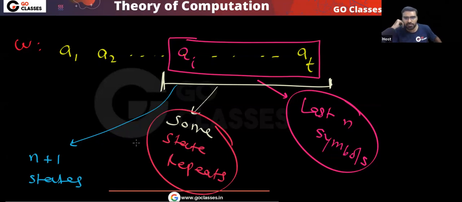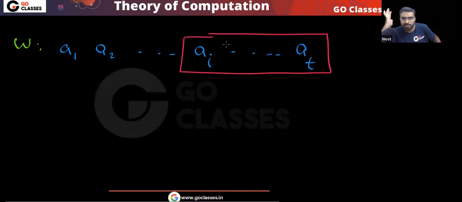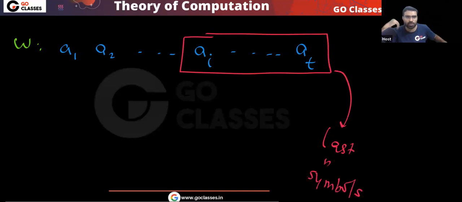Can I say some state will repeat in the last n symbols? Focus on the last n symbols. So can I say that in the last n symbols also a state will repeat? Notice, this is your string A1, A2, up to AT. These are the last n symbols, and some state will repeat here also.